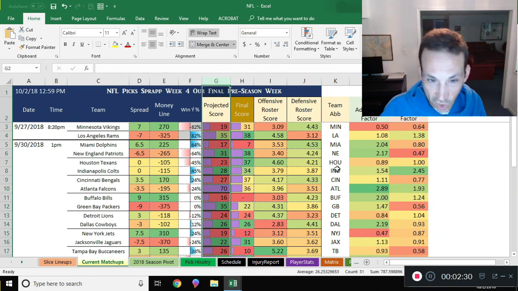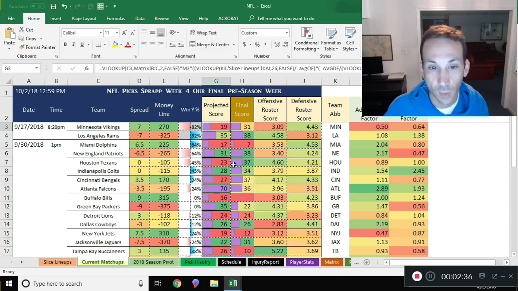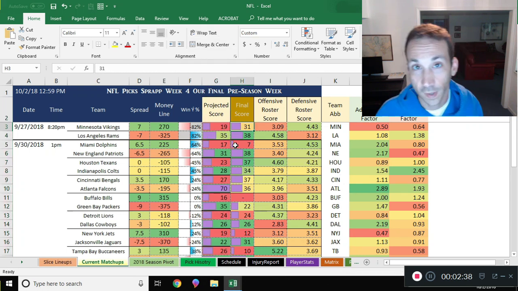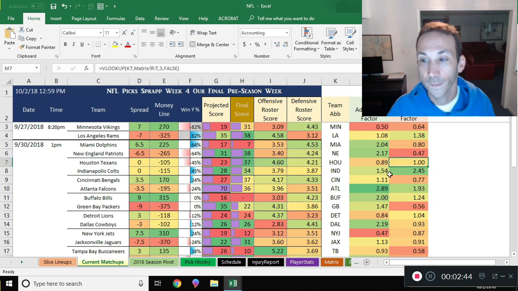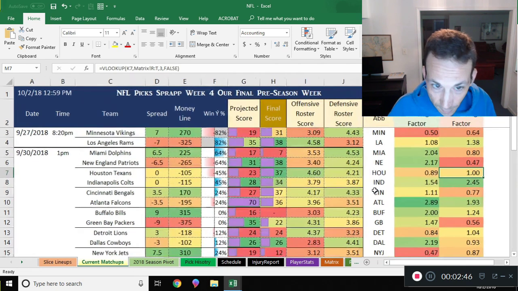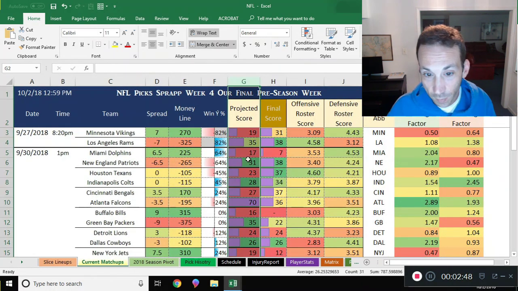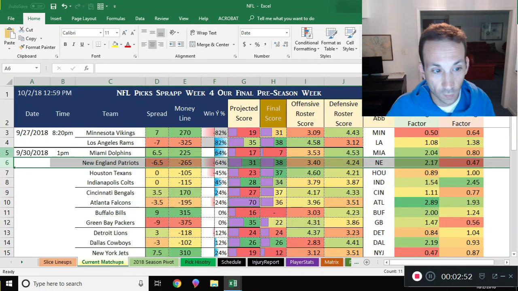And I cheated a little bit here because I'm including this current week 4 point totals in this equation. So that's why it looks a lot closer to the final score than it would normally. But even if we just looked at the first 3 weeks, it was still much better. So this is going to help. What it does is change our projected scores. We actually would have had the Patriots over the Dolphins.